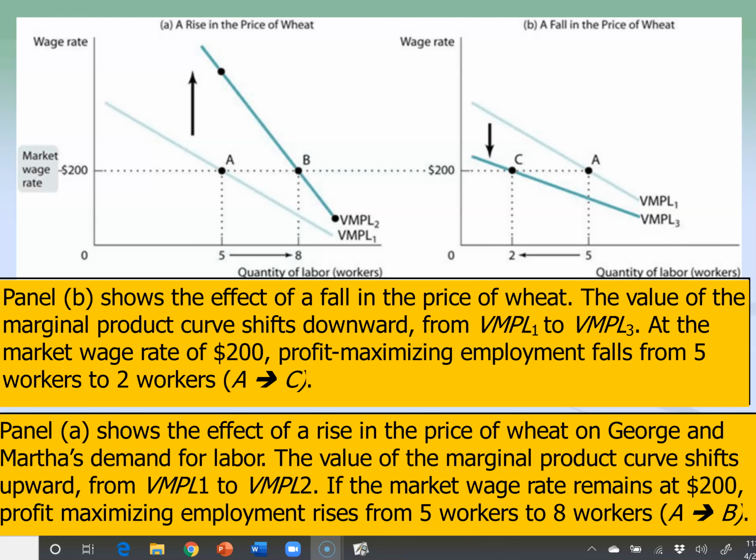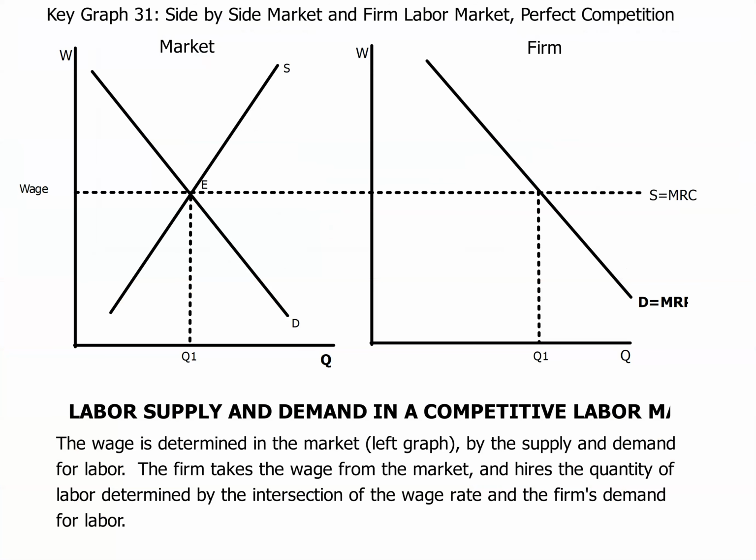So the difference in price really does have an impact, because the value of the marginal product of labor, if the price of the good, remember the value piece is the price, and if the price of your good is rising or falling, that's going to impact the marginal product of labor. The product of how much you can pay for workers and how many workers you can have is going to be indicative based on what you can sell that product for. So that's really what these two graphs are trying to show and trying to address, and leads to our side-by-side graph of the labor market.